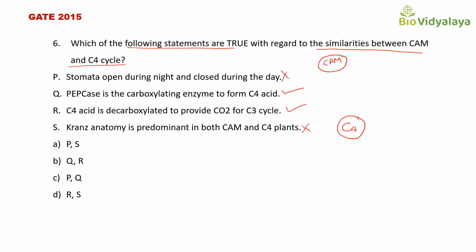So the true statements are Q and R. The options: option A, PS, is not correct. Option B, QR, is correct. Option C, PQ, is not correct. Option D, RS, is also not correct. So the correct answer is option B, QR.